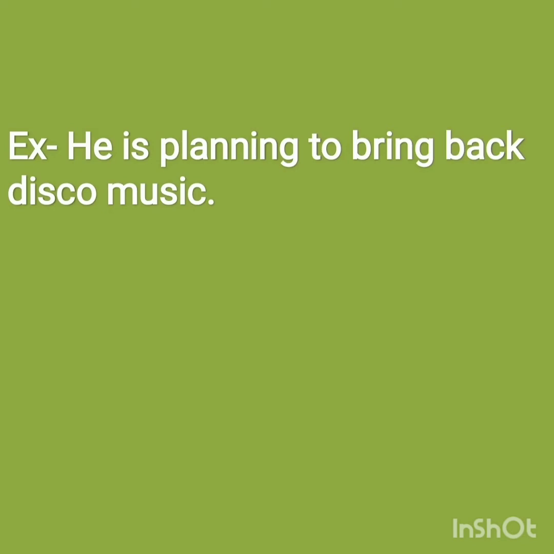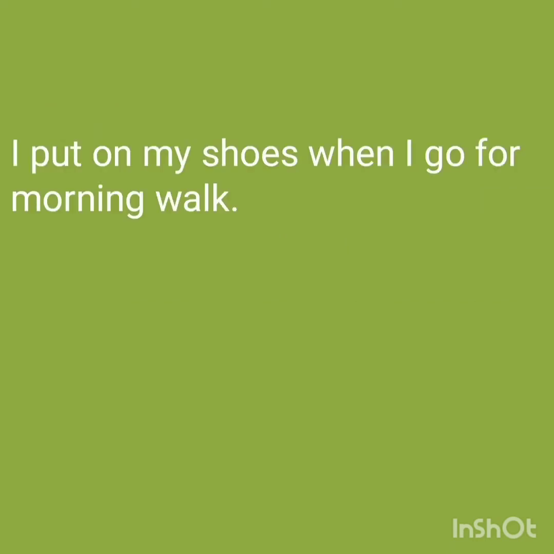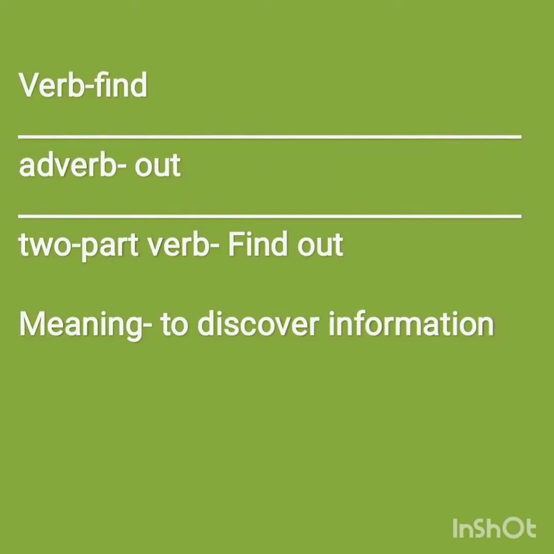Let's take another example. Now we have a verb put. And we need a particle to make it a two-part verb. That is a preposition, on. So now the two-part verb is ready, that is put on. And the meaning of put on is to wear. For example, I put on my shoes when I go for a morning walk. It means I wear my shoes when I go for a morning walk.